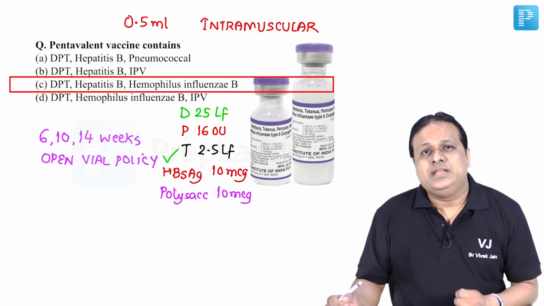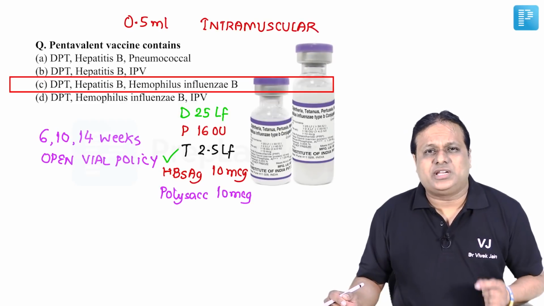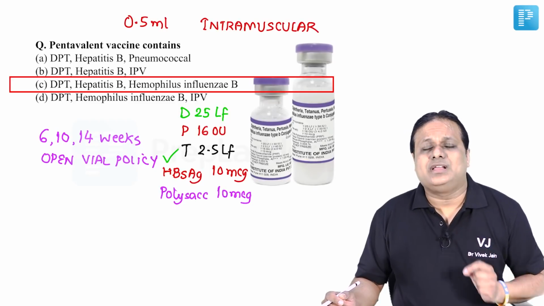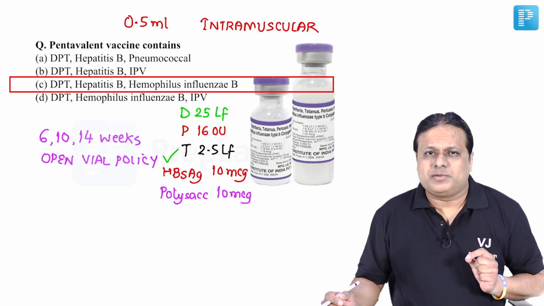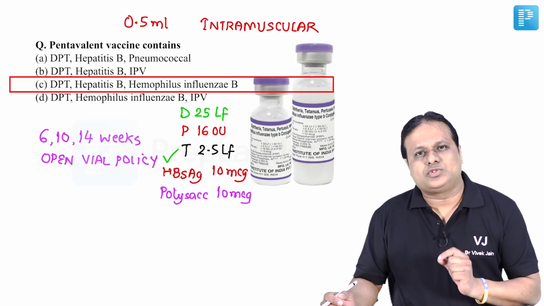Second clinical scenario, if a child is a case of delayed immunization, he comes to your clinic for the first time at 10 months of age. You know, not even a single vaccine he has received. Now, should we start pentavalent? Yes, start at 10 months of age, give at 11 and 12 months of age also.